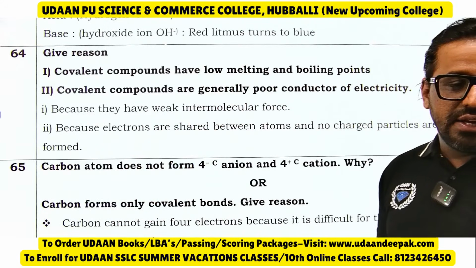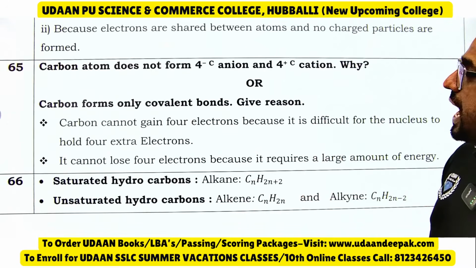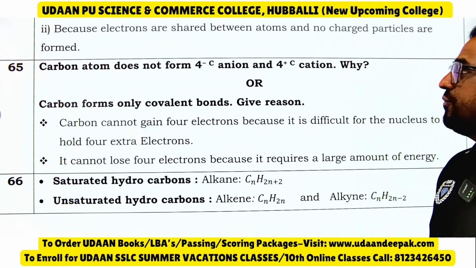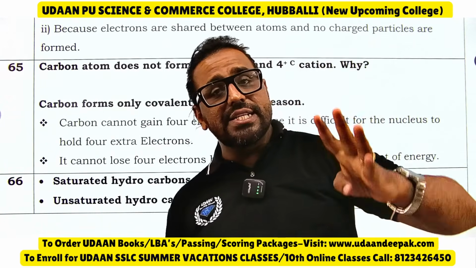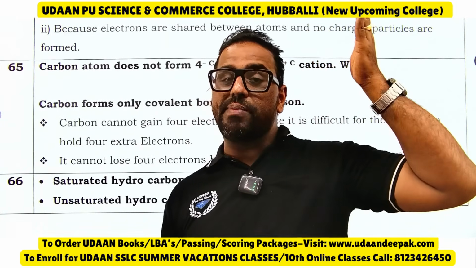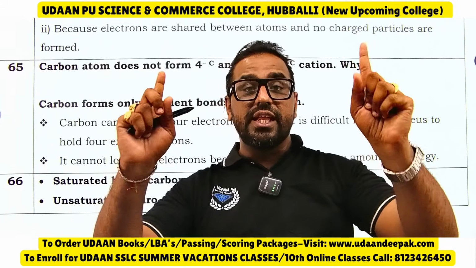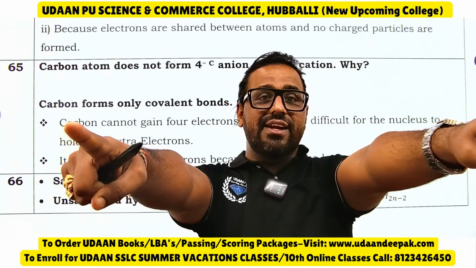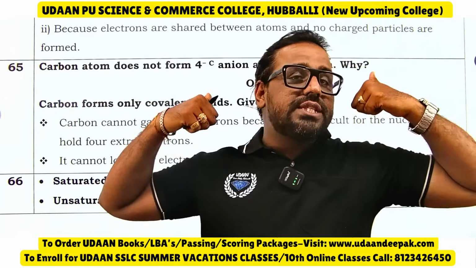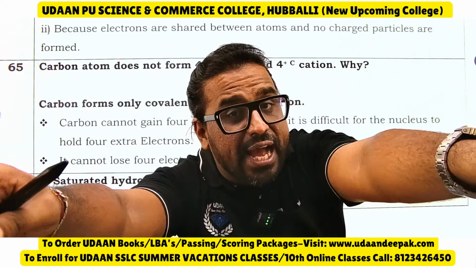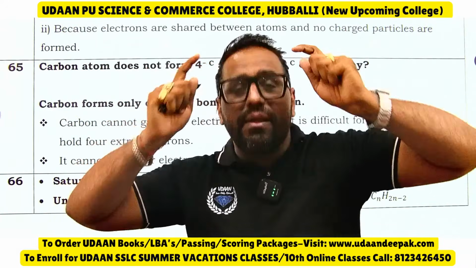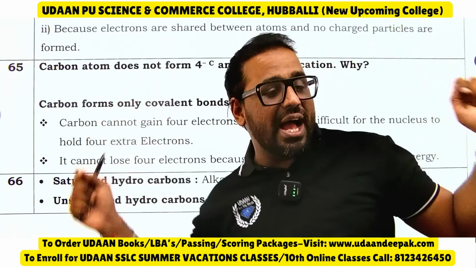Okay. Then carbon atoms do not form a C4 minus anion and C4 plus cation. This question has come in all the 3 model question papers, in all the 3 preparatory exams, the one question. Carbon does not form C4 plus cation and carbon does not form C4 minus cation. Let me know the answer here.